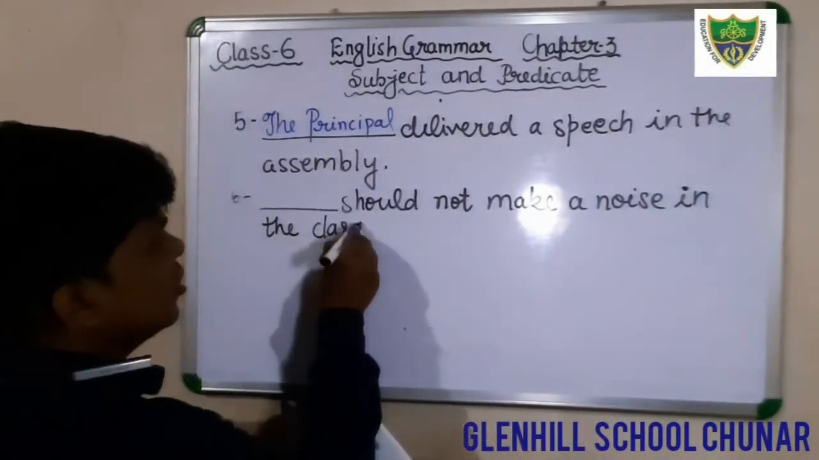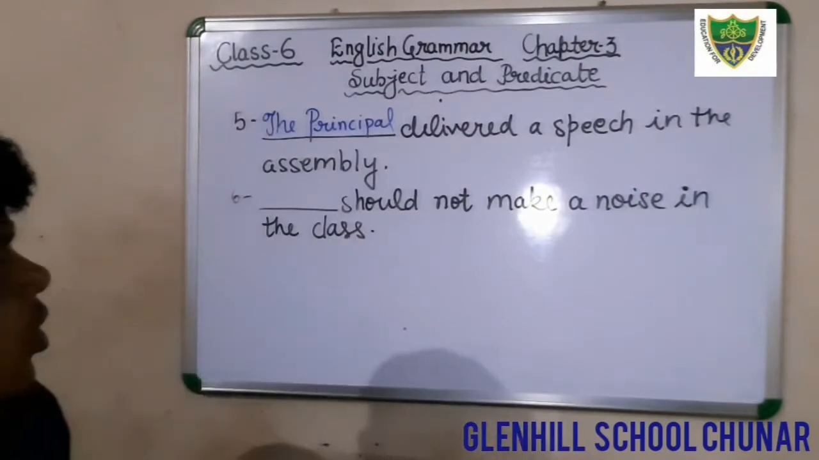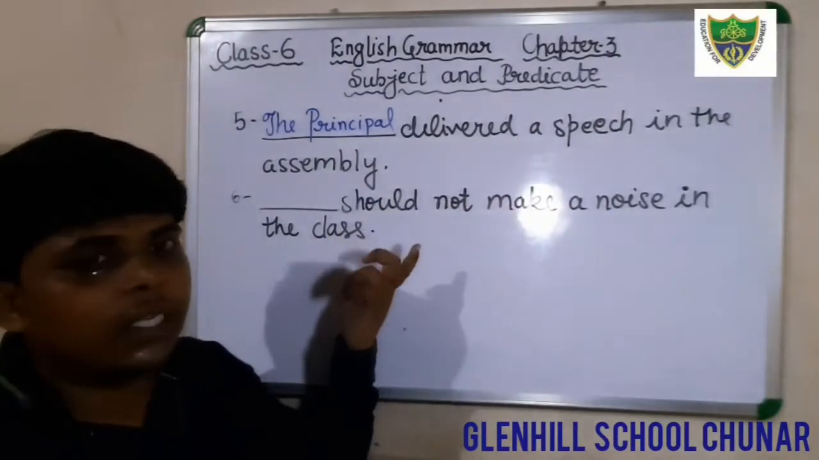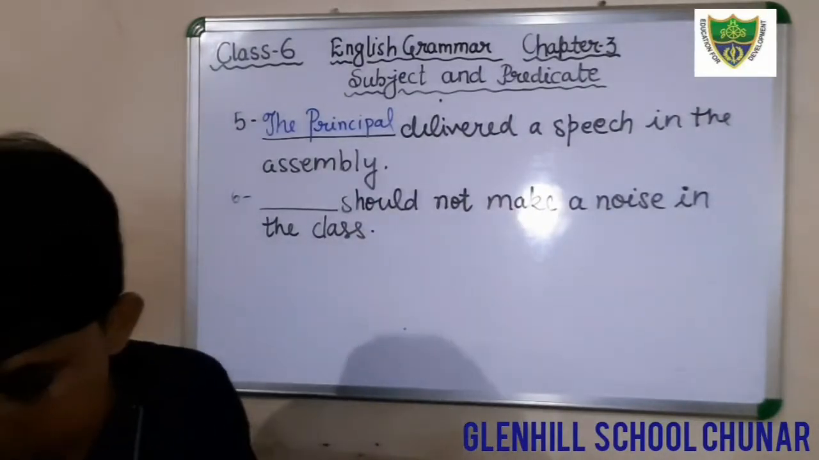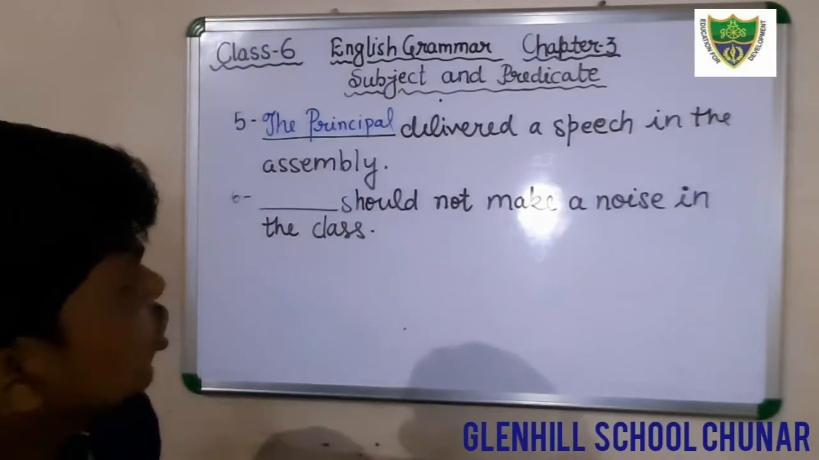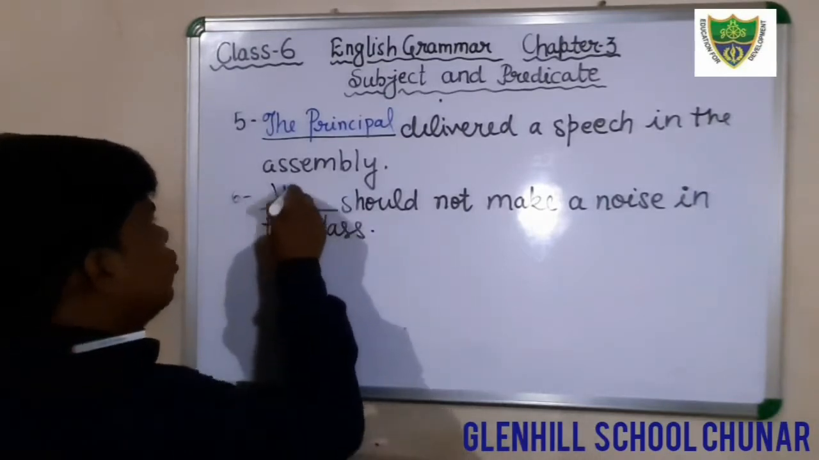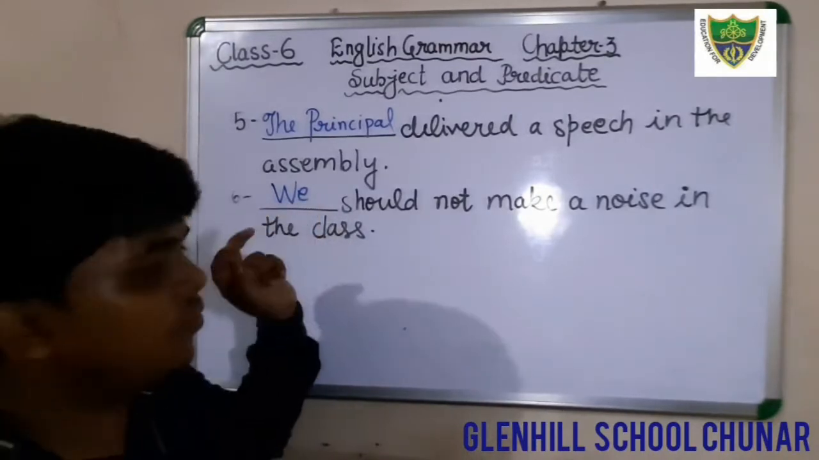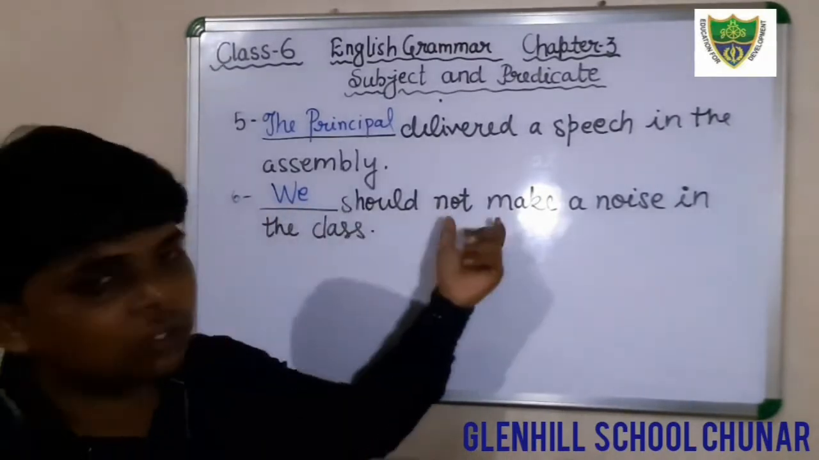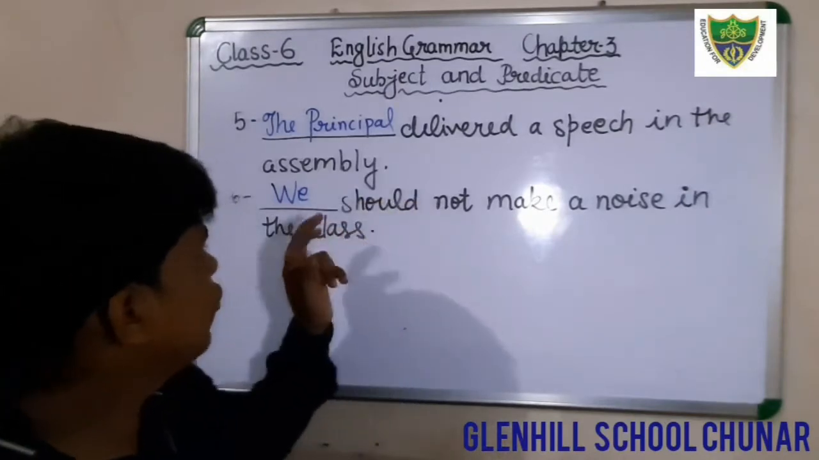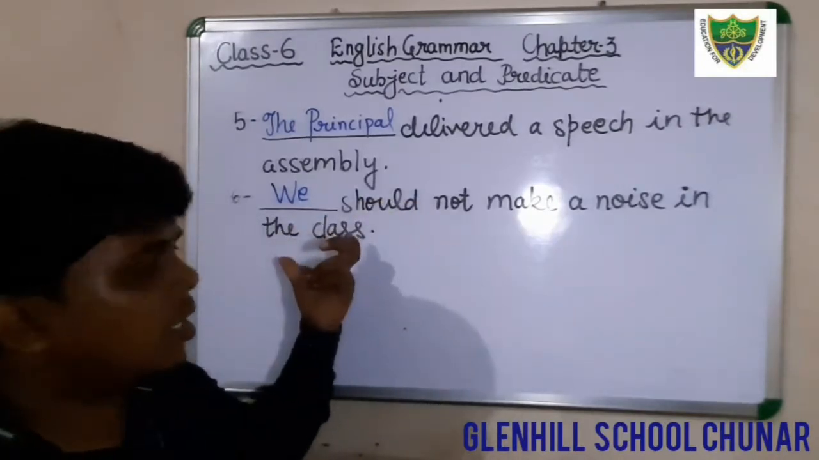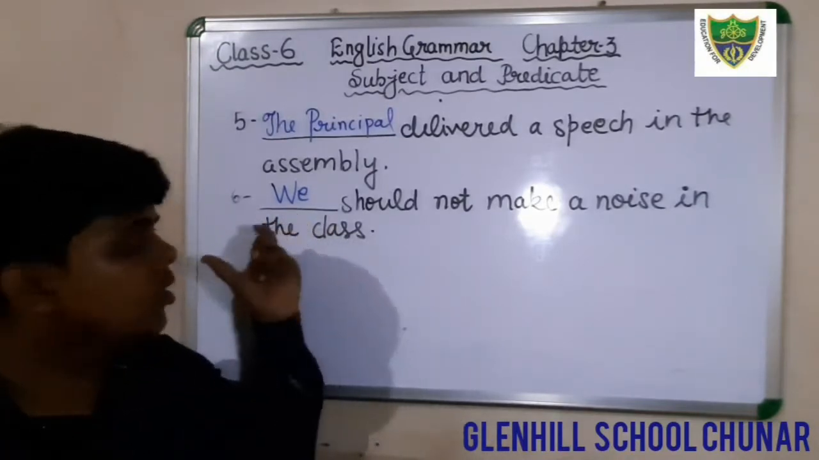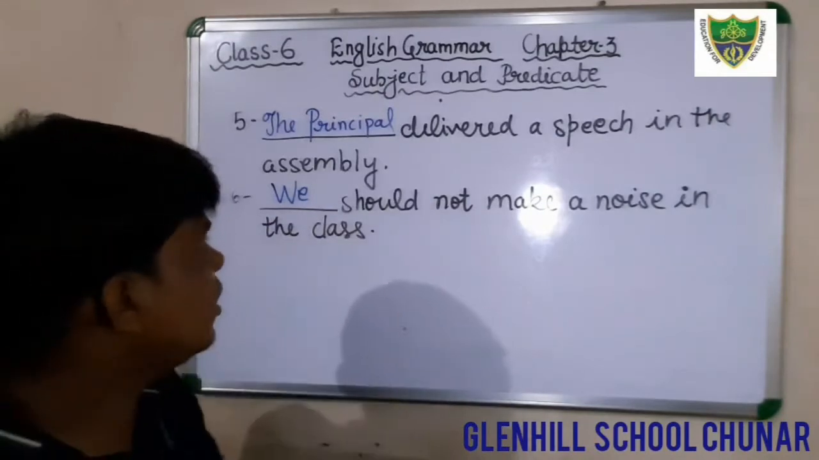Okay students, just see here. The subject is not given in this sentence and the rest of the words are the predicate. You have to add your subject. What would be the correct subject? We can fill here "we should not make noise in the class." So what would be the appropriate, suitable subject? The word "we" is the suitable subject in this sentence. We should not make a noise in the class. In this sentence, the word "we" is the subject and the rest of the words are the predicate.